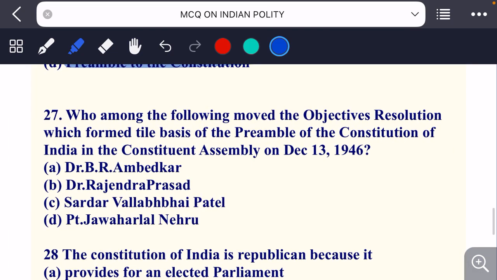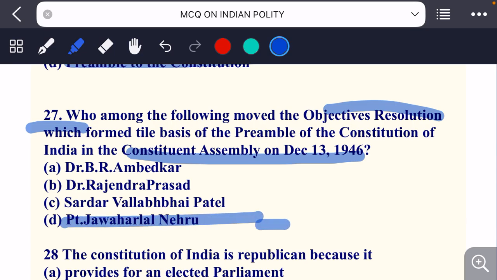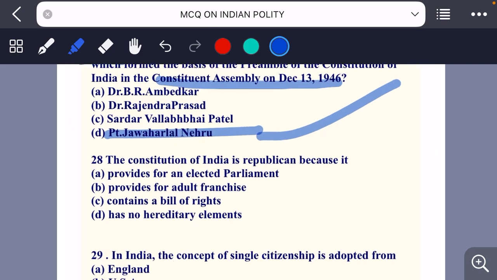Which of the following moved the objective resolution which forms the basis of the preamble of Constitution of India in the Constituent Assembly on 13th December 1946? Dr. B. R. Ambedkar, Dr. Rajendra Prasad, Sardar Vallabhbhai Patel and Pandit Jawaharlal Nehru. So the answer will be Pandit Jawaharlal Nehru.